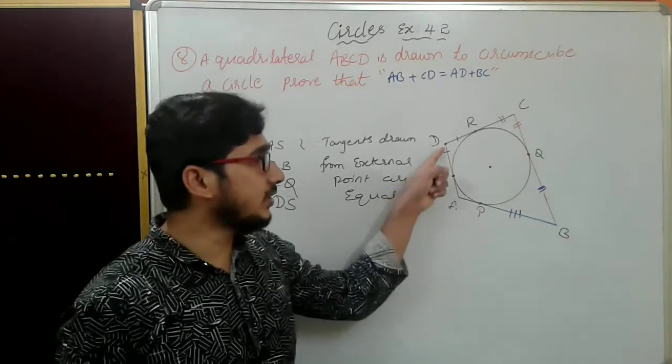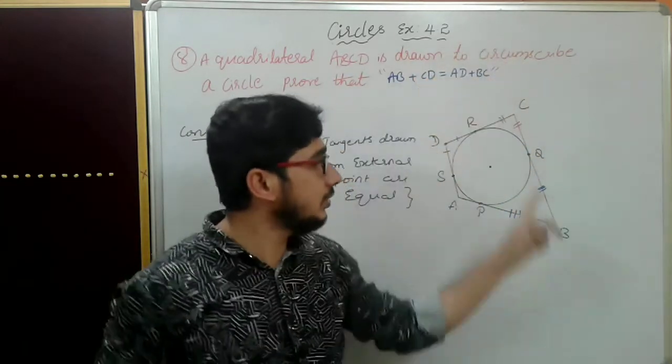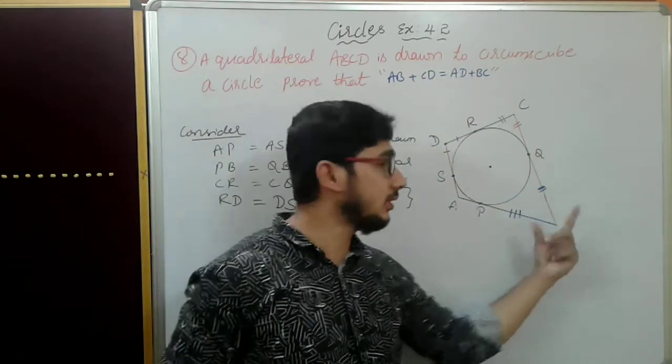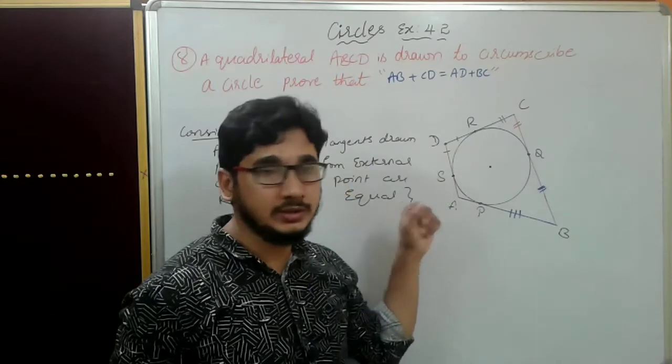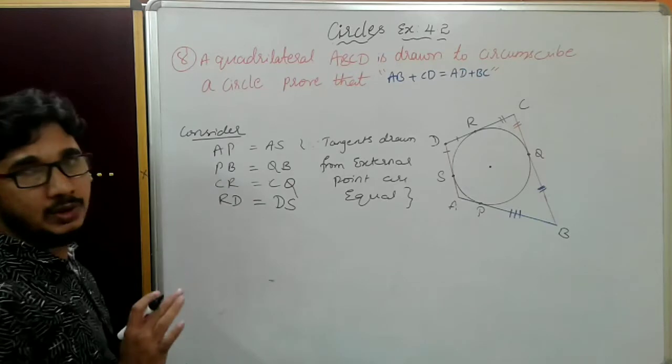This is the external point, these two are the tangents. The same thing I wrote here. Now just simply you add it.